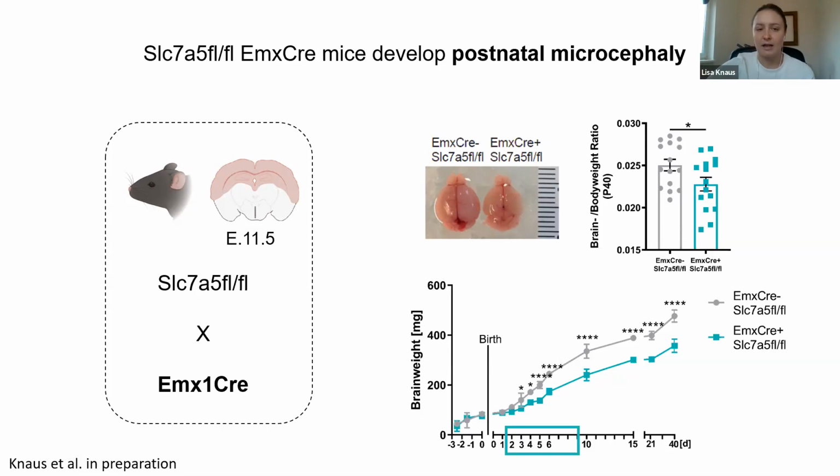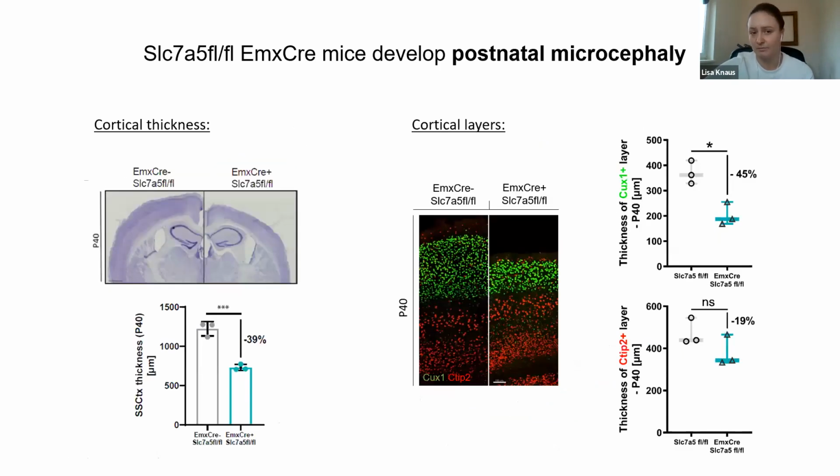This has actually been shown in neuron development to be a crucial time window where neuronal refinement is taking place. So the first thing that we of course did when we saw these changes in brain size was to look at general brain morphology. What you can see here is that these mice show a severe reduction in cortical thickness by around 40%.